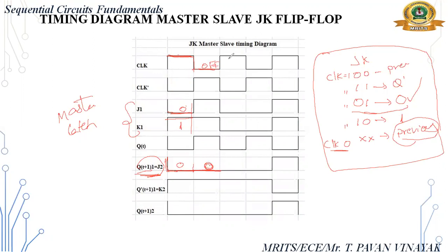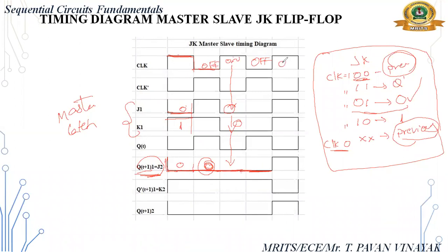Okay. Now clock is on. When clock is on, check J and K values. Both are zeros. Both are zeros means you have to take previous value. So previous value is 0, so I am drawing again 0. Next clock is off. I have to take previous value, so I am taking previous value.